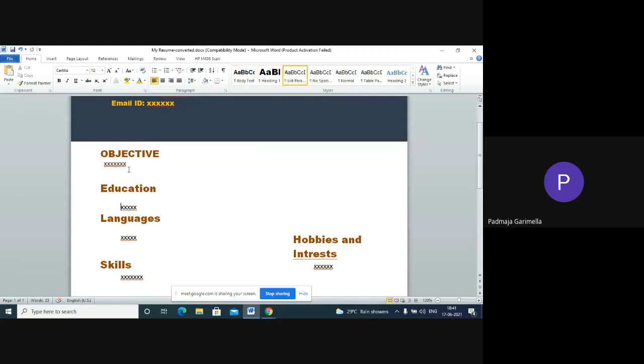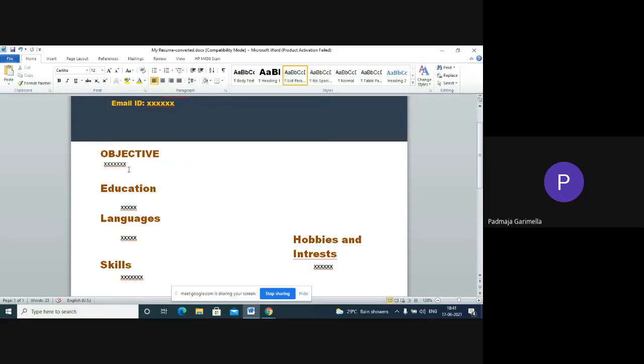Next comes your education qualifications. Here, I'll take mine as an example. First comes your schooling, the 10th. I did my schooling in Kendriya Vidyalaya. I'll write my 10th qualification, which board, CBSE, which institution or school, Kendriya Vidyalaya, and how much percentage I secured, 7.6 percentage.